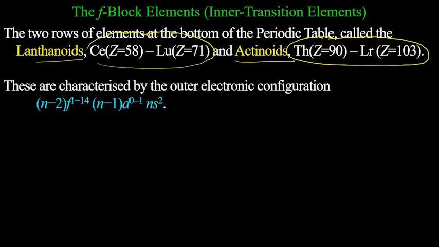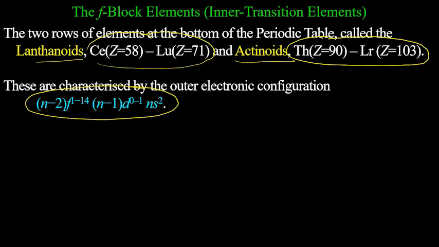General electronic configuration, again, very important. This is so important that you get questions on general electronic configuration in JEE and NEET as well. Don't take it lightly. (n-2)f1 to 14, (n-1)d0 to 1, ns2.